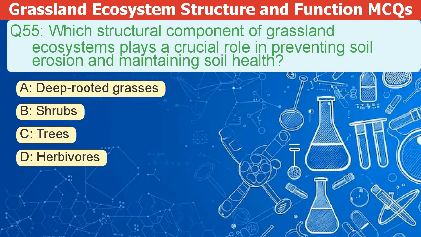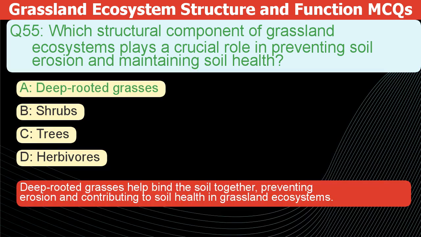Which structural component of grassland ecosystems plays a crucial role in preventing soil erosion and maintaining soil health? A. Deep-rooted grasses. B. Shrubs. C. Trees. D. Herbivores. The correct answer is A. Deep-rooted grasses help bind the soil together, preventing erosion and contributing to soil health in grassland ecosystems.